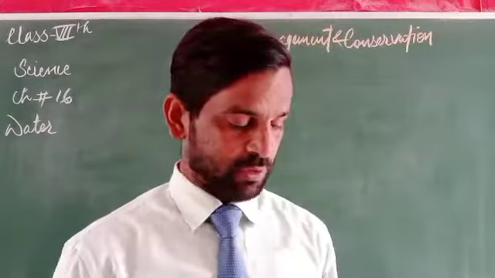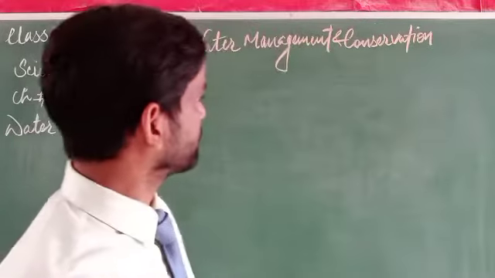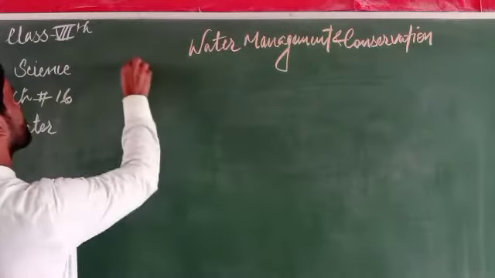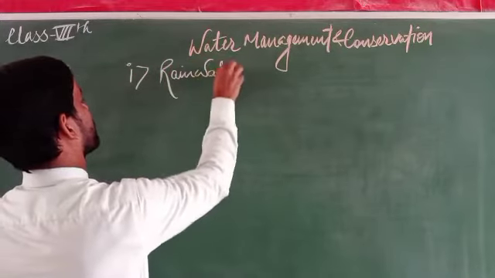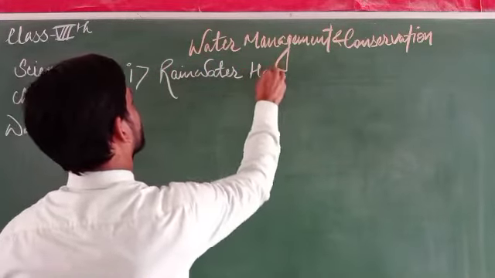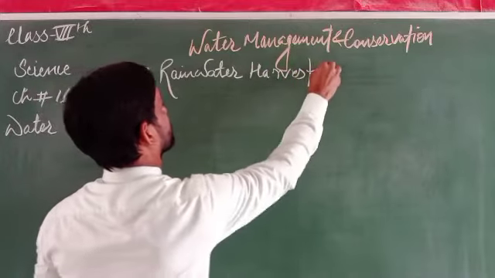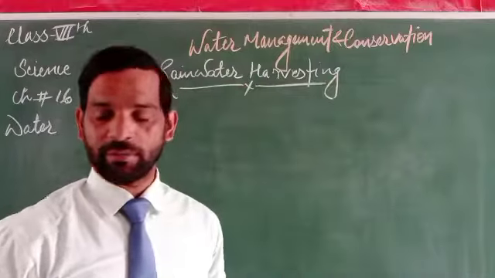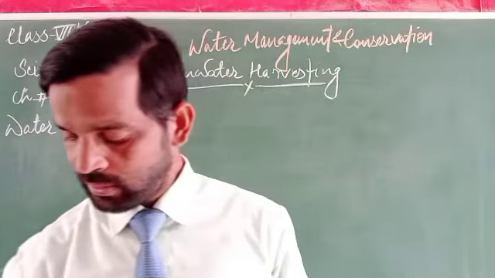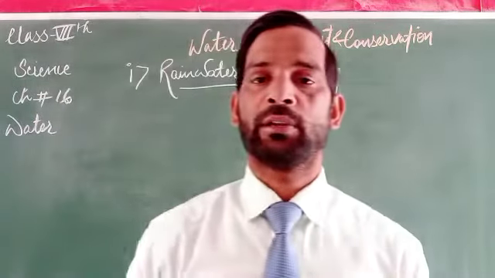What are the systems of conservation? The first one is rainwater harvesting. What is the rainwater harvesting system? Through the rainwater harvesting system, we can know that very well.